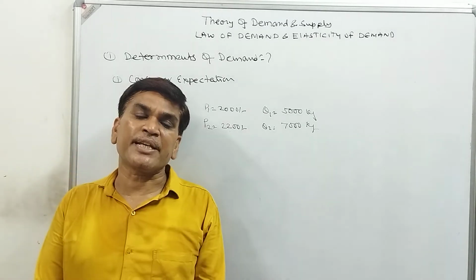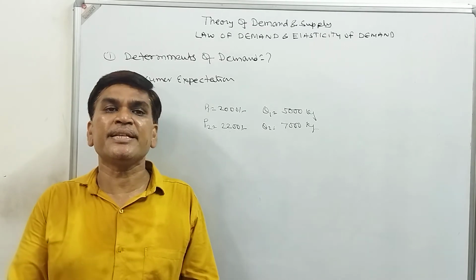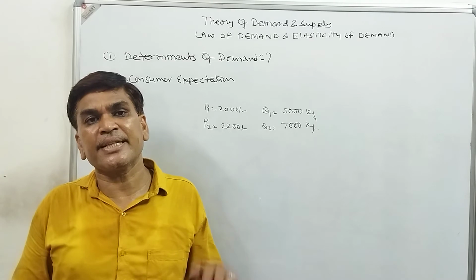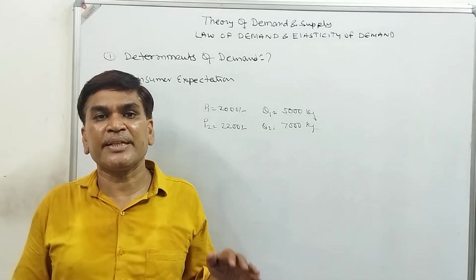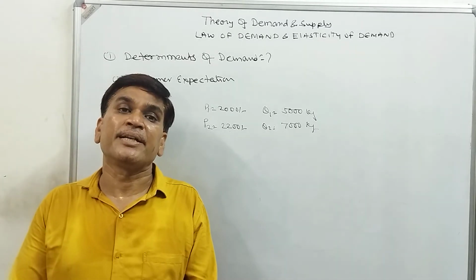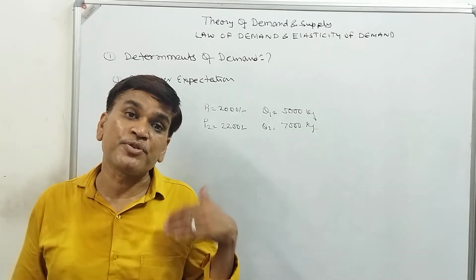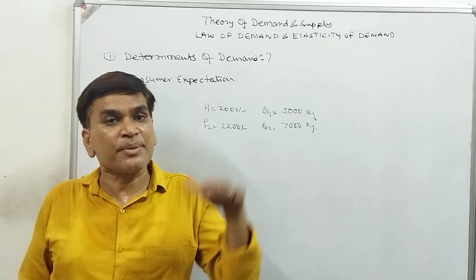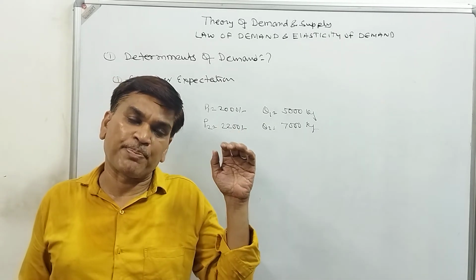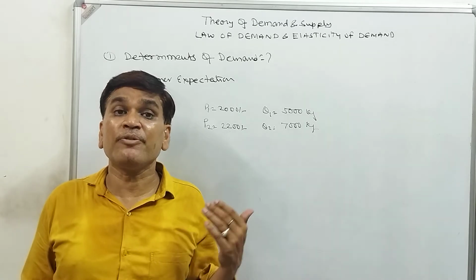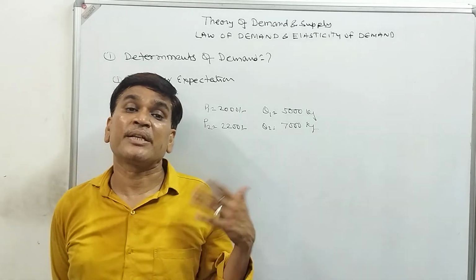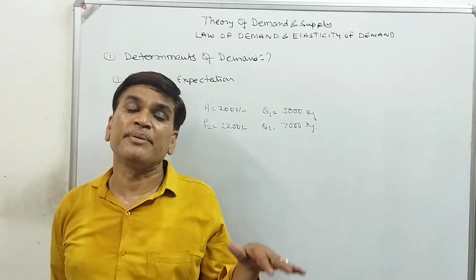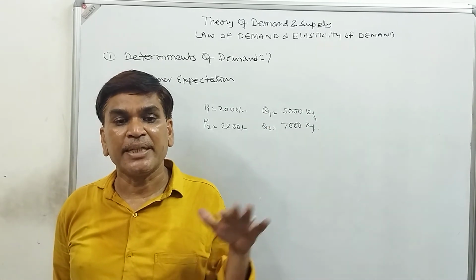It can be seen in the share market. When the price of a share is increasing, demand for that share will also increase. If the price of the share is decreasing, then demand for that share will decrease. Because at increasing prices, every person is thinking that in future it will also increase and we will earn profit. If the price of the share is decreasing, the consumer will expect that in future it will also decrease and I will purchase when the price is minimum. So the demand for that share will decrease.